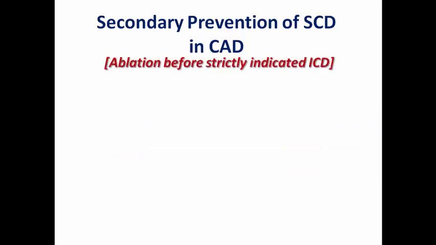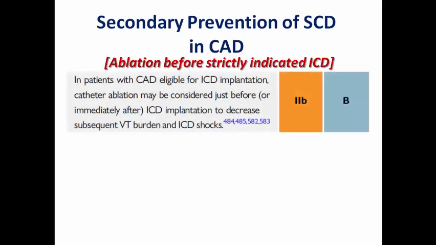There is a controversy about the role of ablation before a strictly indicated ICD. In patients with coronary artery disease who are eligible for ICD implantation, catheter ablation may be considered just before or immediately after ICD implantation to decrease subsequent VT burden and ICD shocks, because, as we mentioned, ICD does not prevent further attacks, but catheter ablation can prevent.